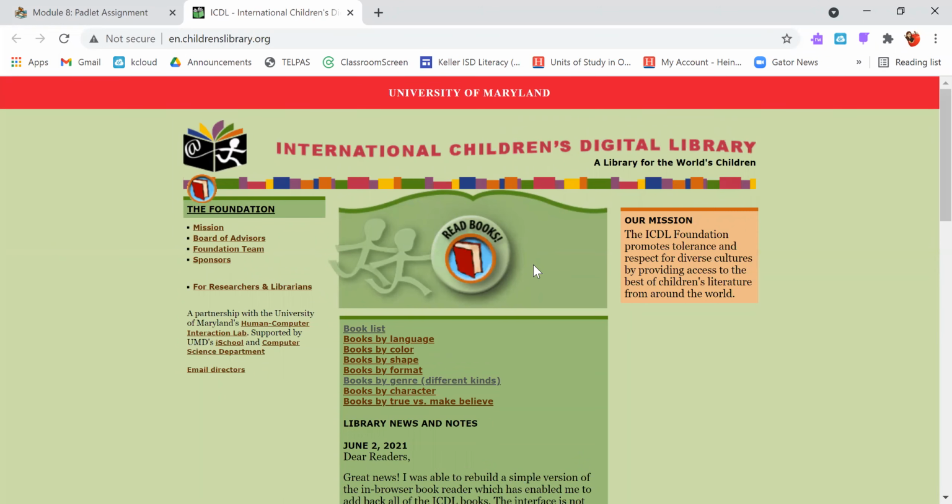So you click on that, it'll bring you to the home page here, and you can choose to go by book list. They have books in all different languages as well. So maybe if English isn't your first language, or maybe you're just interested in seeing what a book in another language would be, you could do books by language.